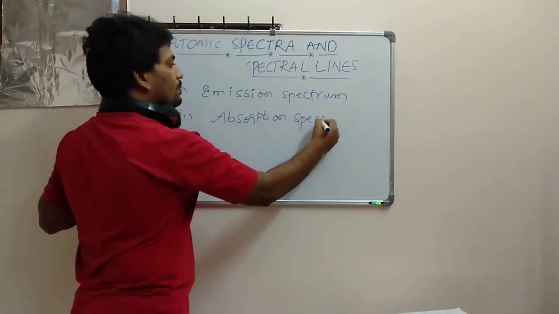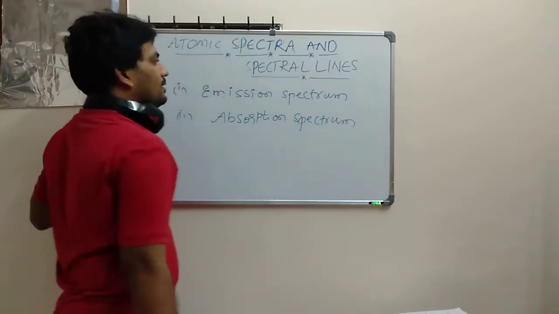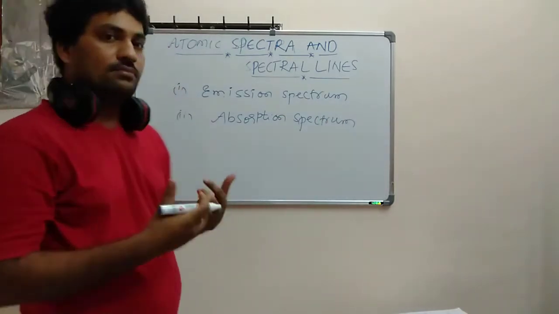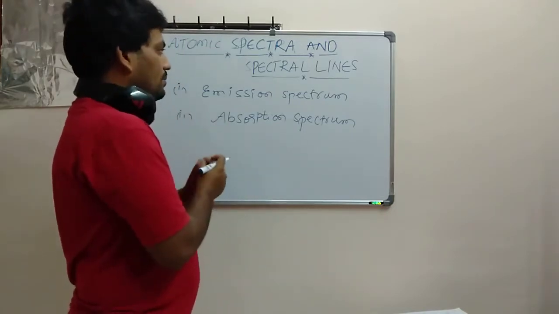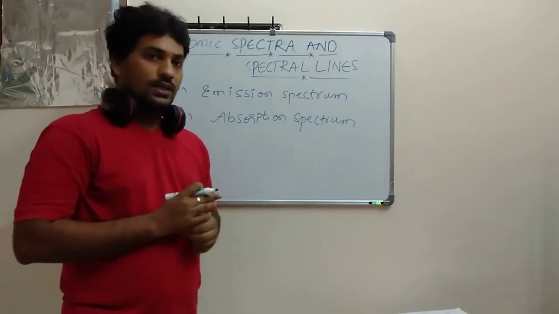So these are the two spectra, and we will discuss the emission spectrum and the absorption spectrum here.